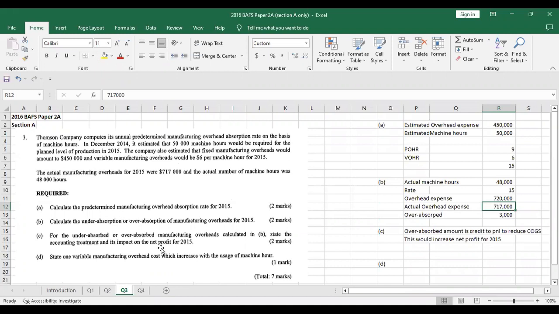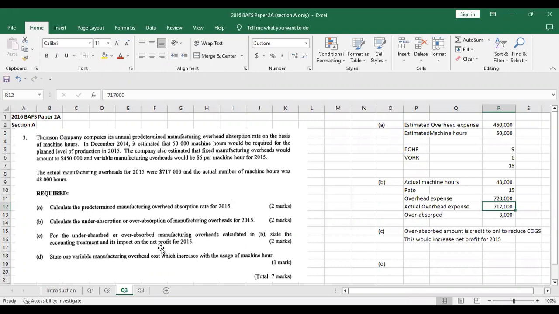And that's exactly what your part C is. For part C, for the under-absorbed or over-absorbed manufacturing overhead calculated in B, state the accounting treatment and its impact on the net profit for 2015. So you have two components there: accounting treatment and its impact on the net profit. Impact on the net profit basically means whether it will change. There are only three options here: either no change, an increase in net profit, or a decrease in net profit.